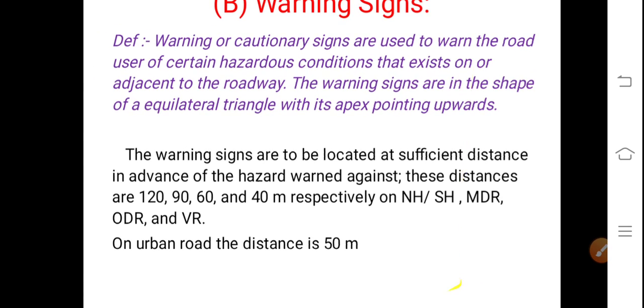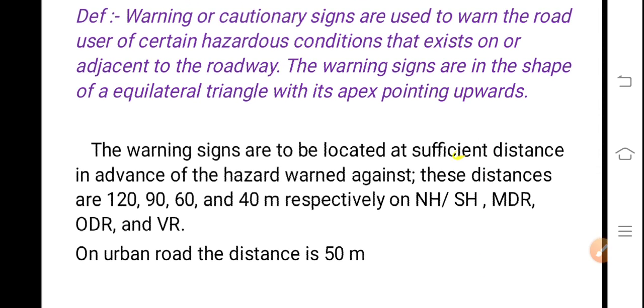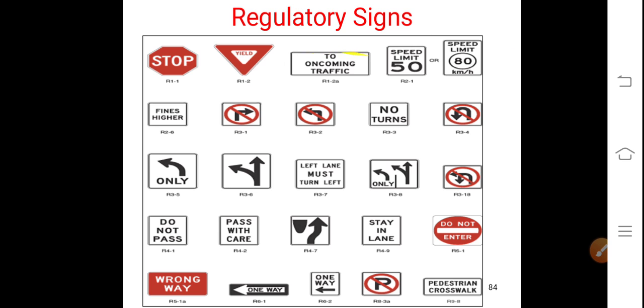Next, warning signs. Warning or cautionary sign is also known as cautionary. Regulatory is also called mandatory, whereas warning is also known as cautionary. Means the signs are cautioning the road user that you should not go ahead. There is a valley or there is a hump. You have to slow down your movement so that you will be safe. It gives caution to the road user, to warn the road user of certain hazardous conditions.